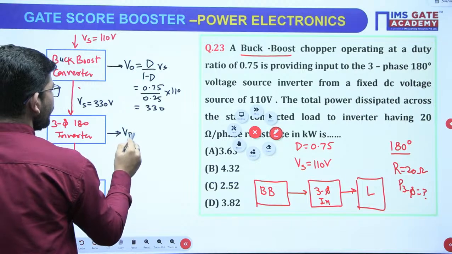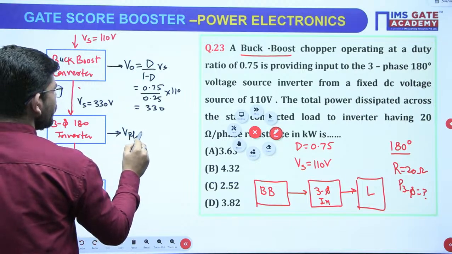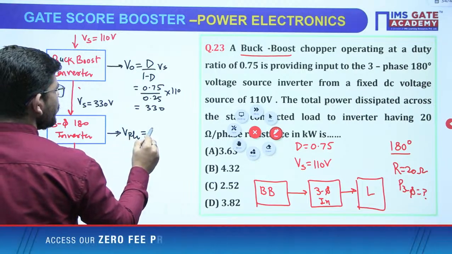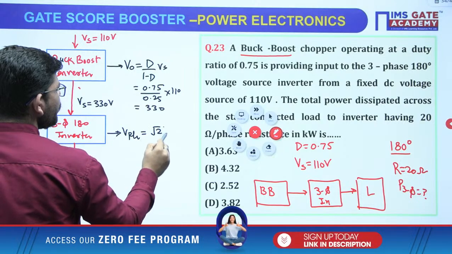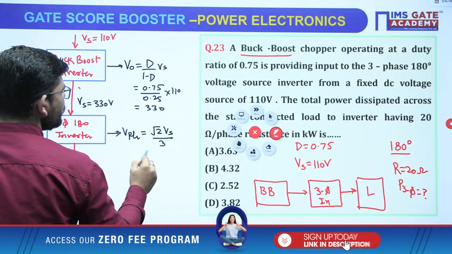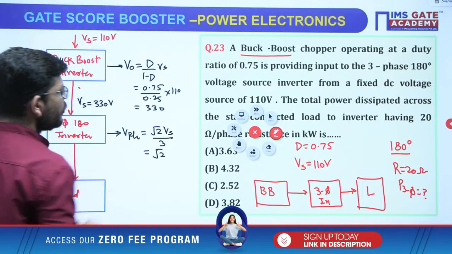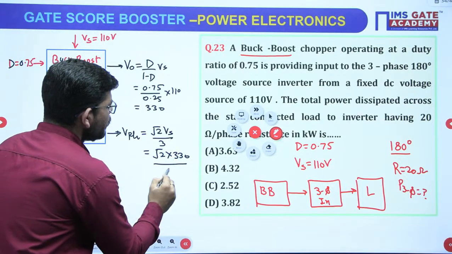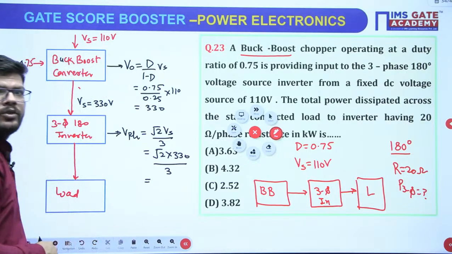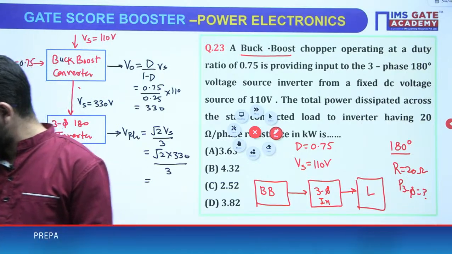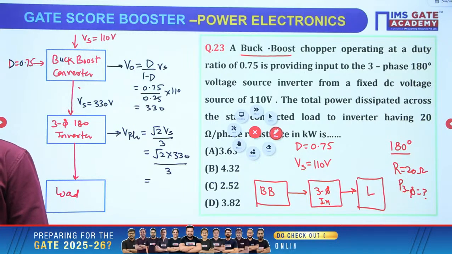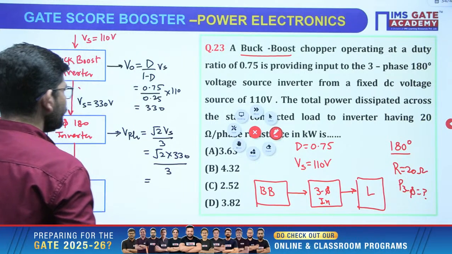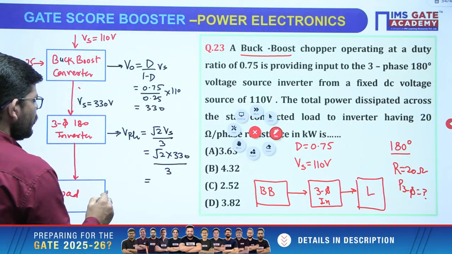If we calculate the phase voltage, this will become root 2 Vs over 3, because it is a 180 degree inverter. So root 2 into Vs is 330 upon 3. From here you will get the phase voltage, right? Then what is the load power?